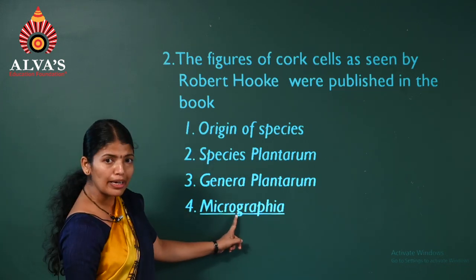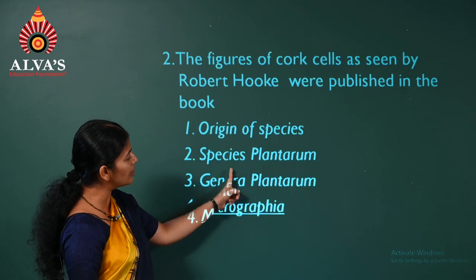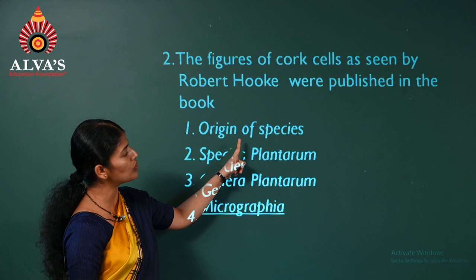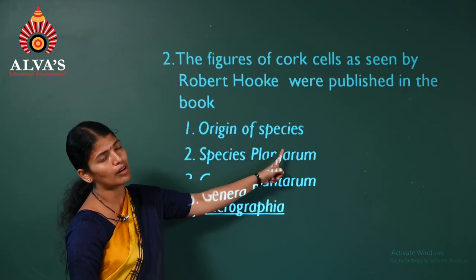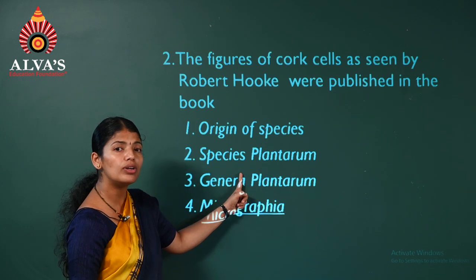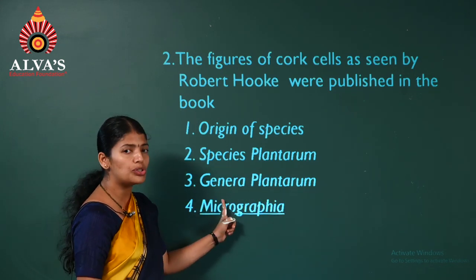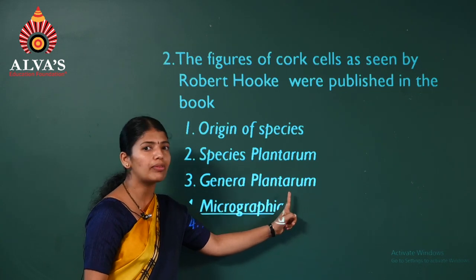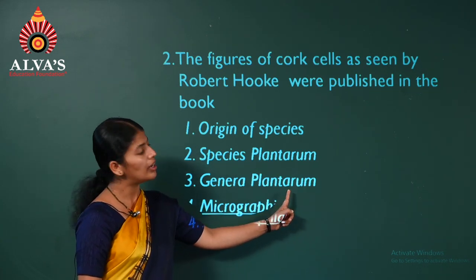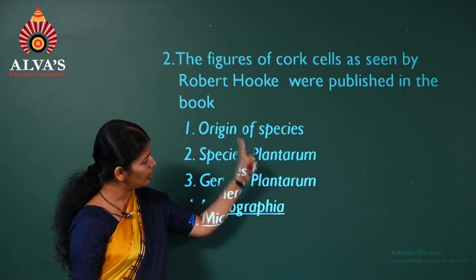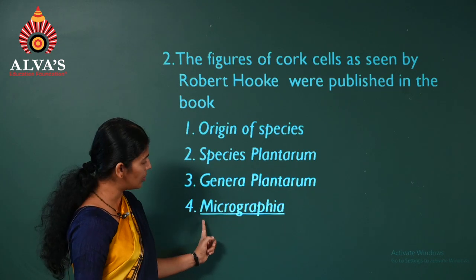So apart from Micrographia, you can see other names here. Origin of Species was written by Charles Darwin. Species Plantarum was a book by Carolus Linnaeus. And Genera Plantarum was the book by Bentham and Hooker. Bentham and Hooker had explained the natural system of classification. So the answer for this question is the fourth one.